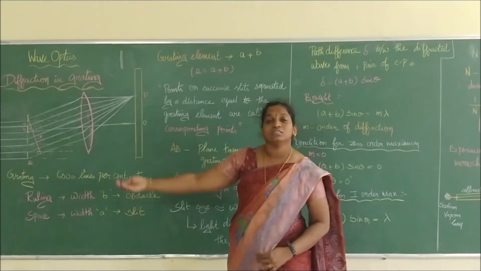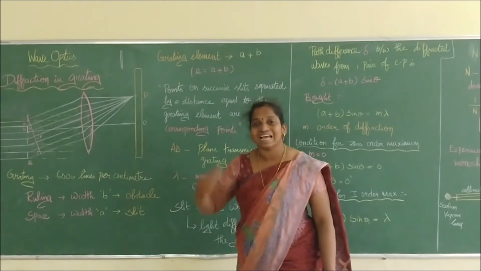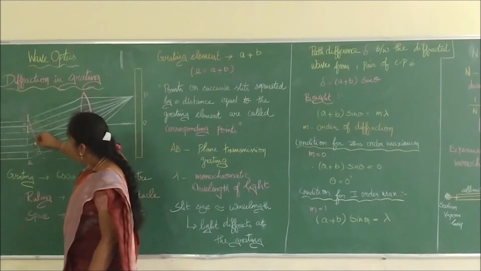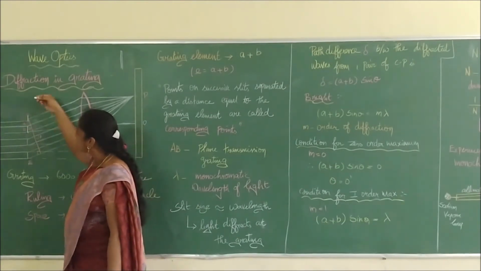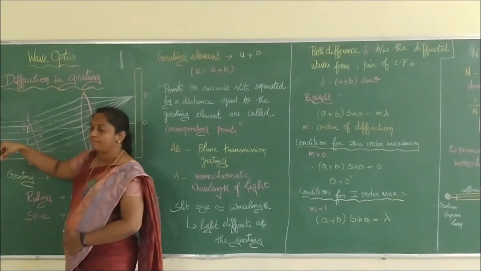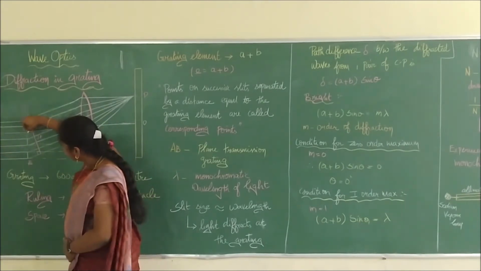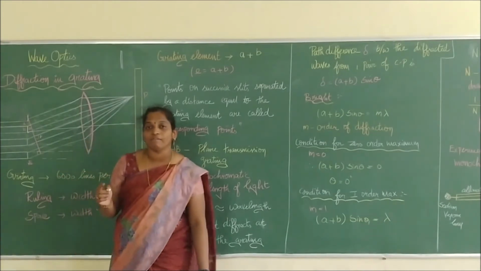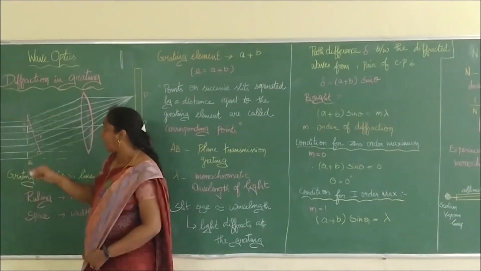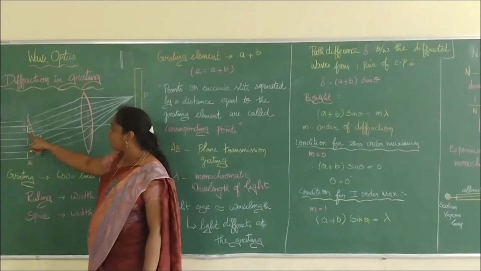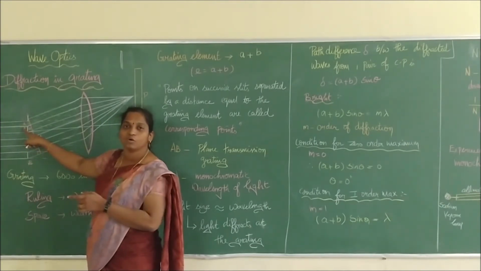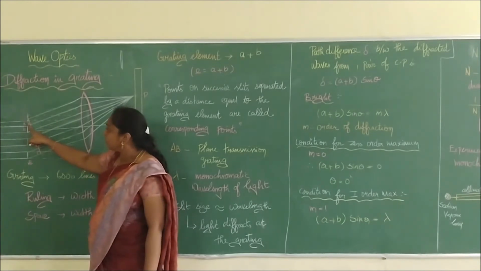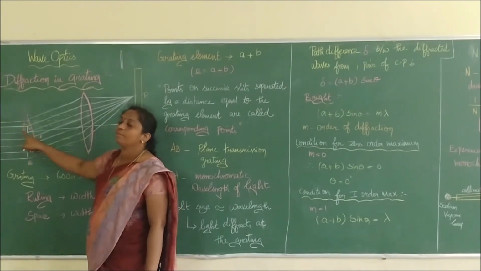What we have done in a single slit experiment, we are going to study about the path difference. We are going to draw a perpendicular line which makes an angle theta, and we are going to study for the grating element. So this is the path difference delta. In order to find delta, sin theta equals opposite side over hypotenuse. Here the hypotenuse is the grating element A plus B. Therefore sin theta equals delta divided by A plus B.